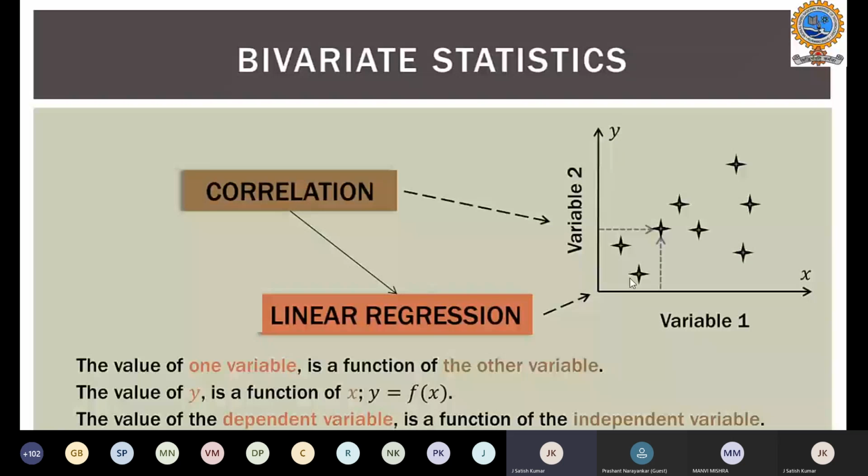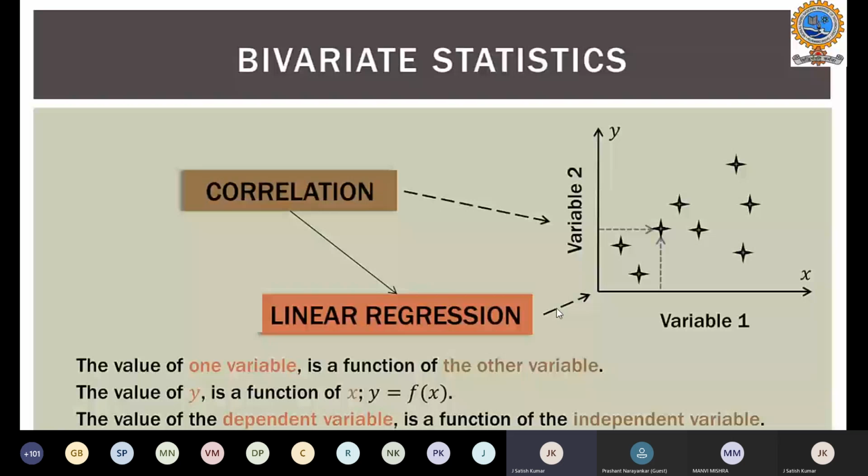So we know that when variable 1 is on the x-axis and variable 2 on the y-axis, if they meet at a certain point, we call that a data point, and one variable is a function of another variable. Here the value of y is a function of x, because x is an independent variable and y is a dependent variable. We can write this as y is equal to f of x.